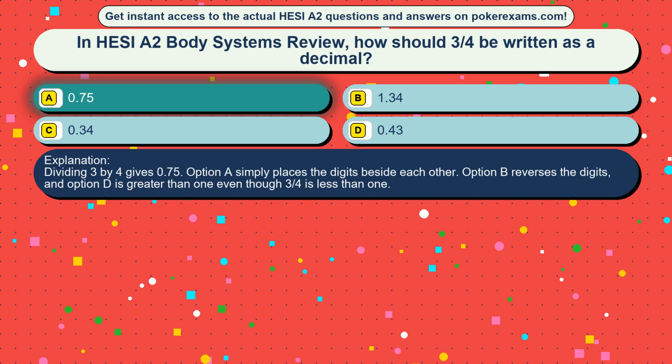Dividing 3 by 4 gives 0.75. Option C simply places the digits beside each other. Option D reverses the digits, and option B is greater than 1 even though 3/4 is less than 1.